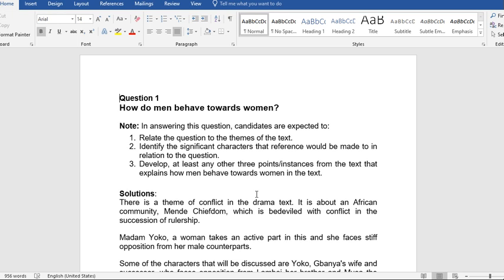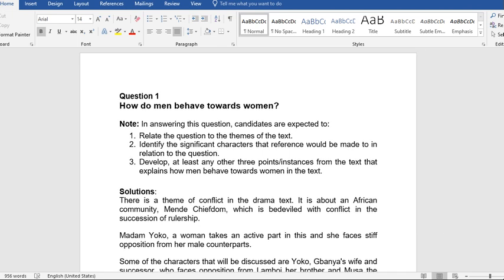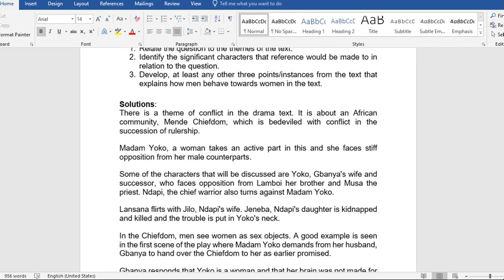Now, solution. Following that guideline, the first thing we are going to do is relate the question to the theme. There is a theme of conflict in the drama text. It is about an African community, Mende chiefdom, which is bedeviled with conflict in the succession of rulership. So by that, we have related the question to the theme of the text.